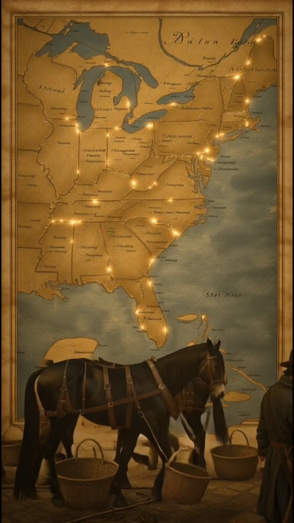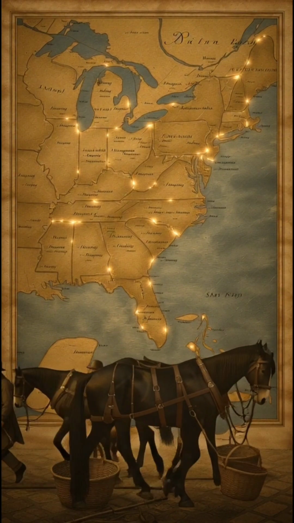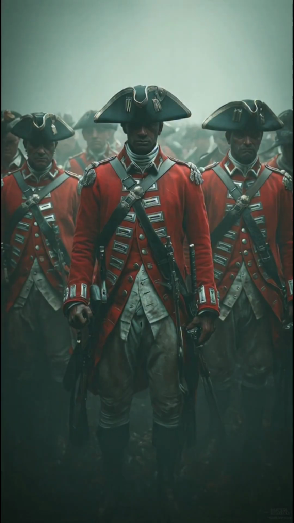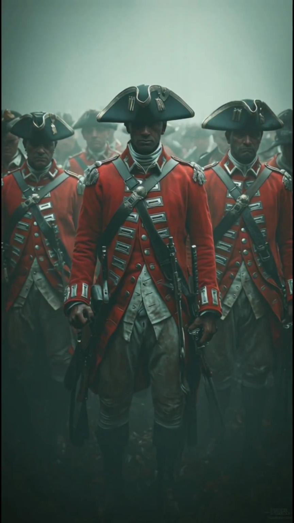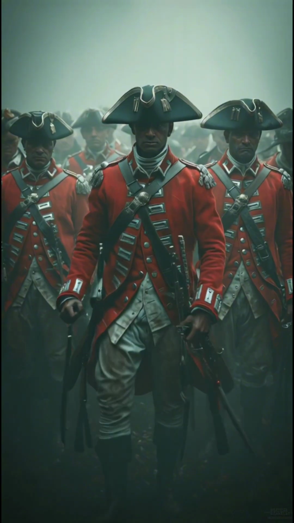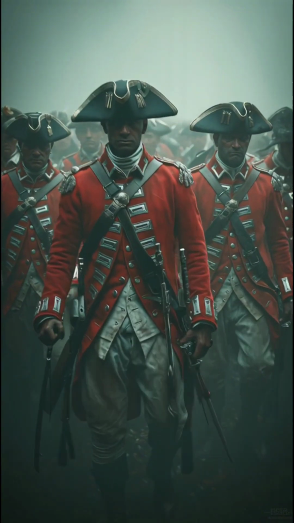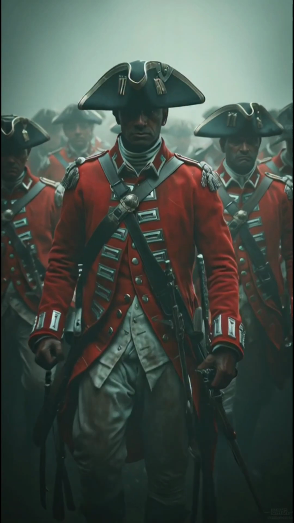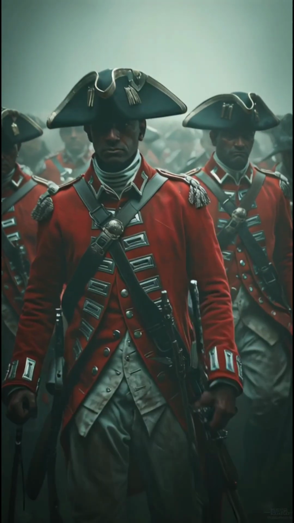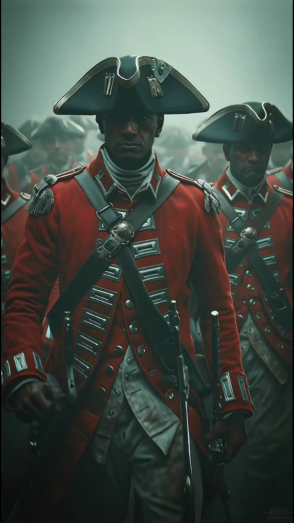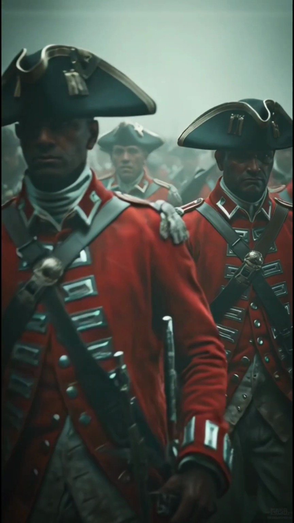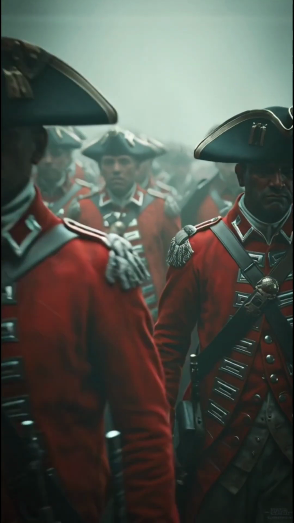Life in the colonies was hard. People had to fight hunger, disease, harsh weather, but the colonies grew strong. They started farming, trading, and building towns. However, the British government controlled the colonies and made strict laws. They also placed heavy taxes on the colonists. This made the people very angry.